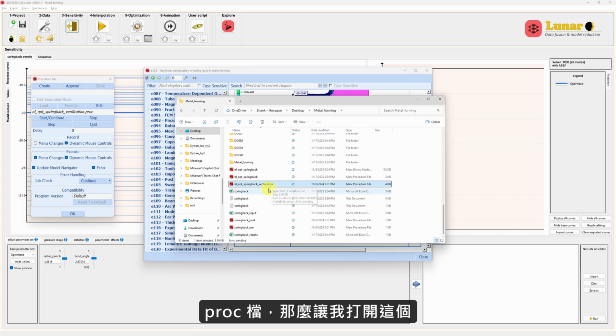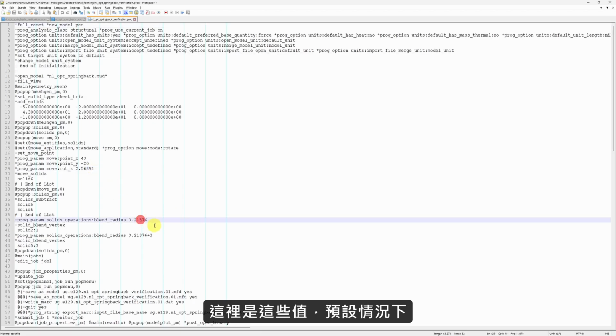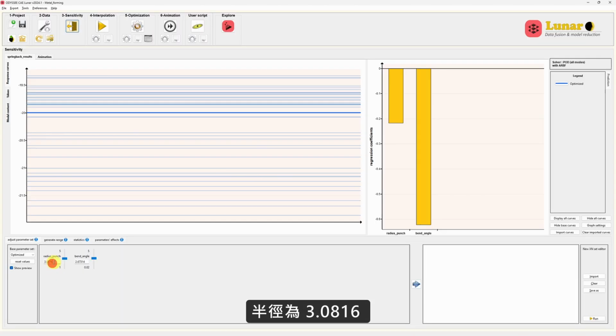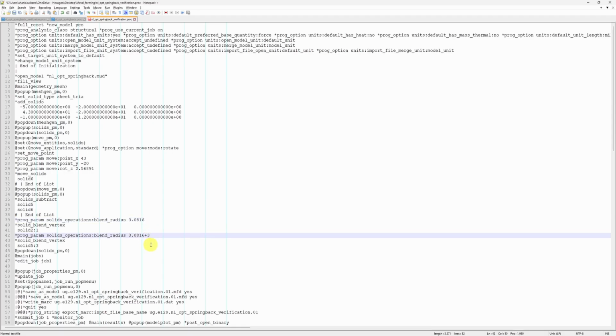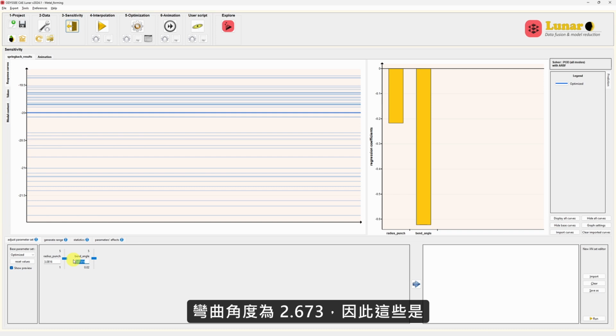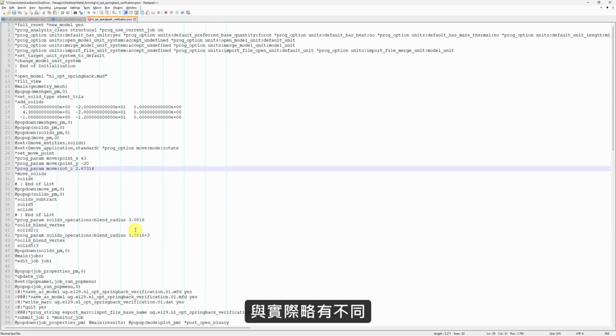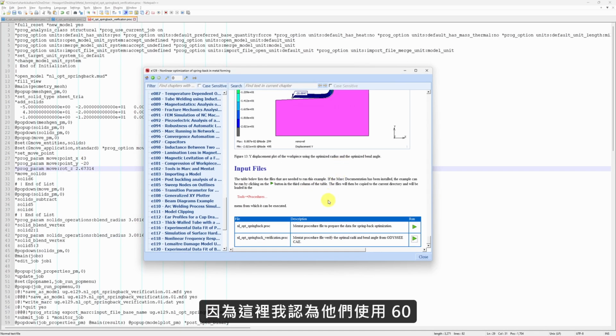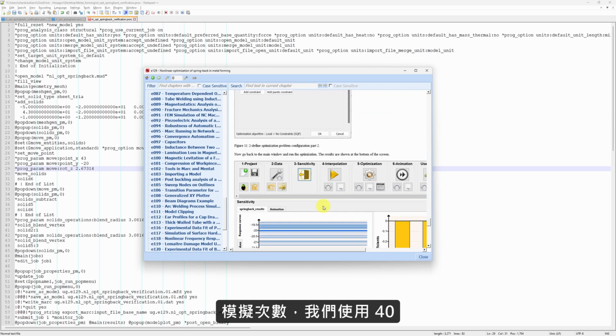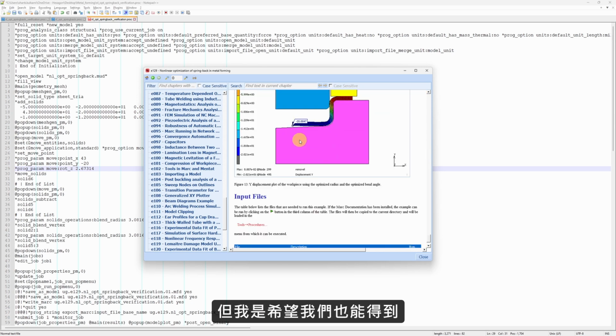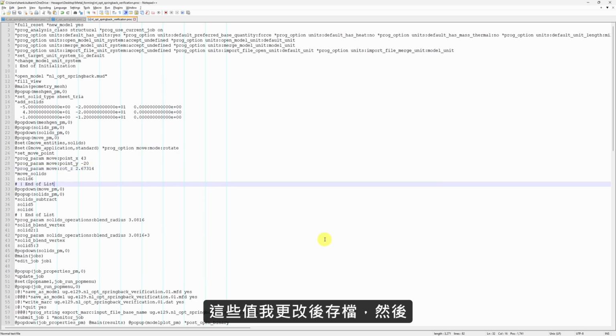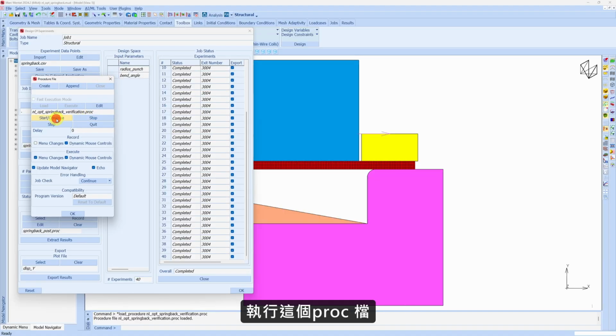So let me open this, and here are those values. By default, there are some values. We can replace these values with our values, which are radius 3.0816 and bend angle 2.673. These are a little bit different from what is shown in this example, because I think they used 60 simulations, and we are using 40. But I'm hoping we will also get displacement close to -20. I change these values, let me save it, and then I will run this proc file.